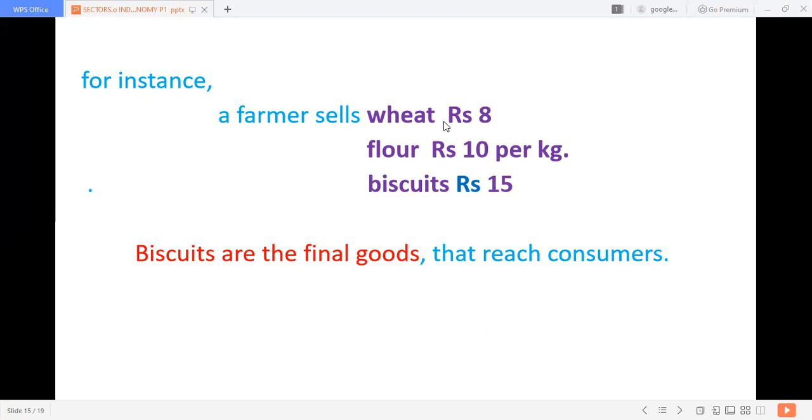Then it goes into the biscuit form. From the flour stage, it goes to the biscuit form. So the biscuit includes wheat flour, which includes wheat. So wheat's price is included in wheat flour. Biscuit price is included, including wheat flour. So we are in a position to count the value of only the final product. Again and again I tell you, because it includes the first and secondary product. They are all intermediary goods.